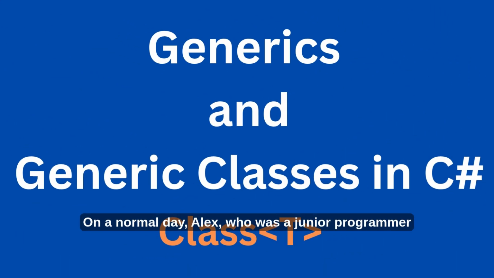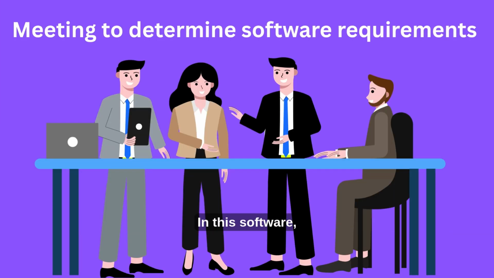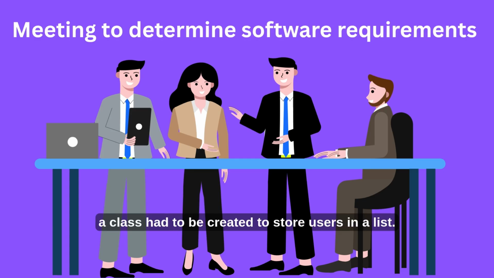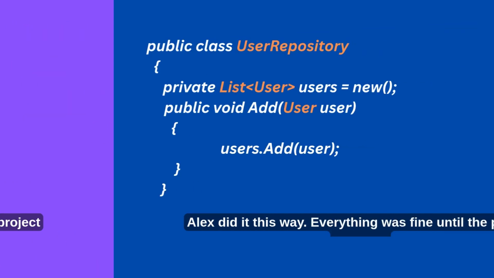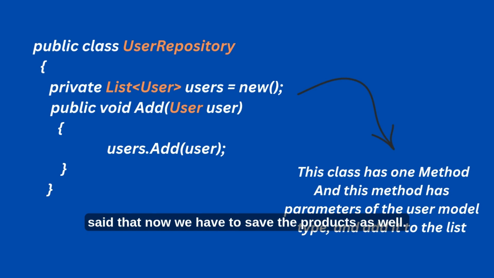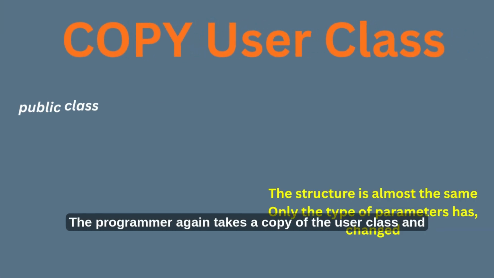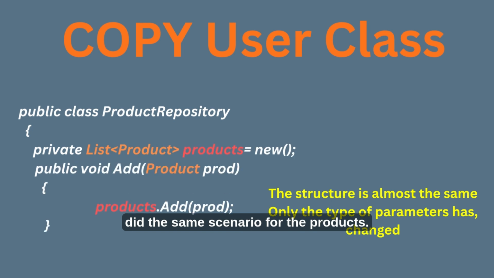On a normal day, Alex, who was a junior programmer and worked in a software company, had to write a program. In this software, a class had to be created to store users in a list. Alex did it this way. Everything was fine until the project manager said that now we have to save the products as well.